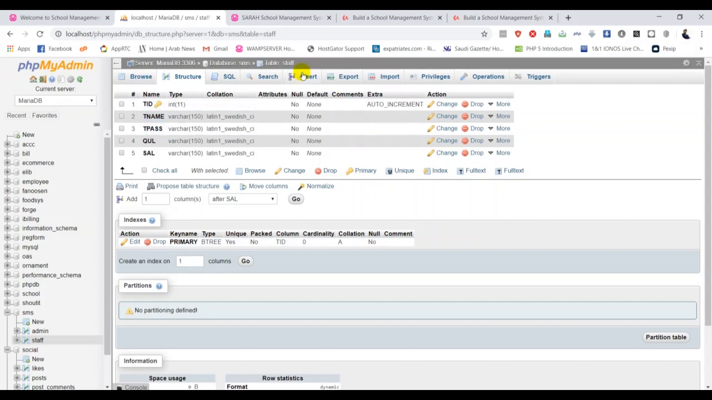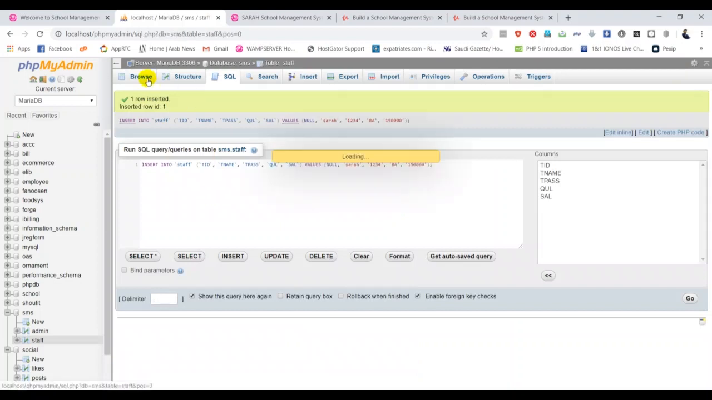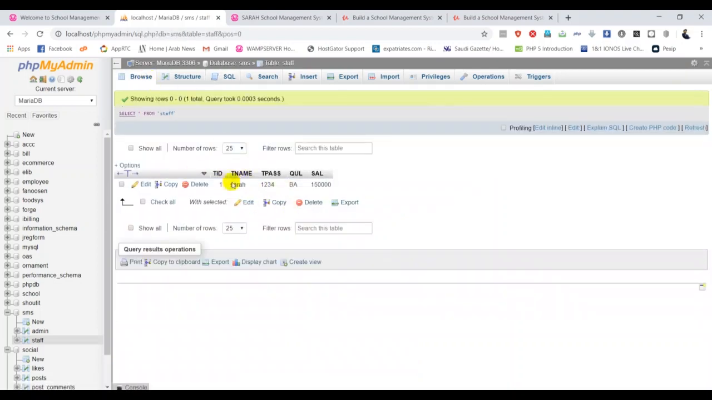Okay, so you can insert a record here, guys. For example, TID, leave it, this is auto increment. I'm putting Sarah, something like that. The password is 12344 something. Qualification, for example, BA, salary 150, something like that. So now I have added one more record into my staff table. If I browse, you can see the record over here, guys. That's good.